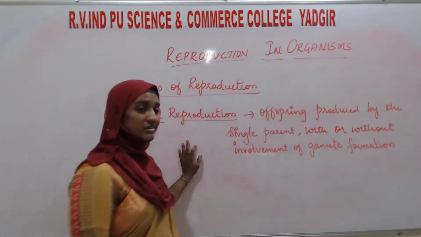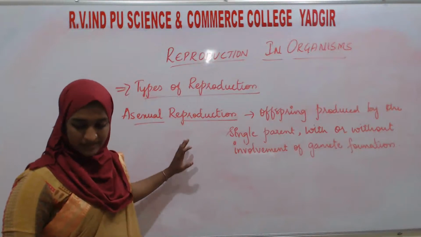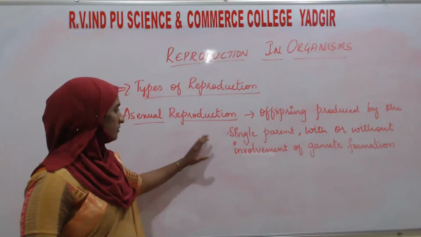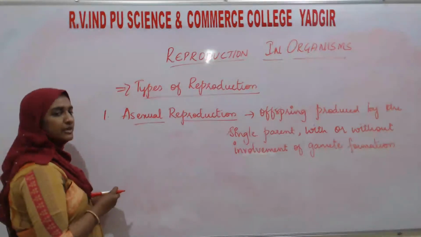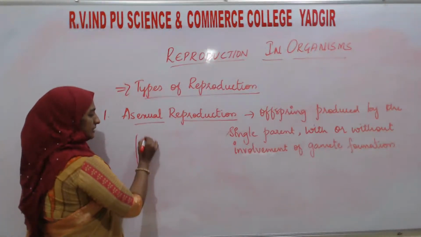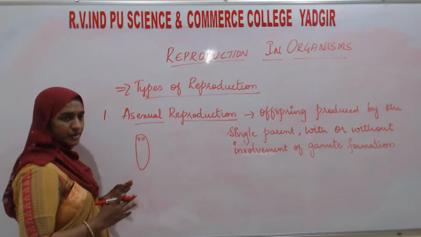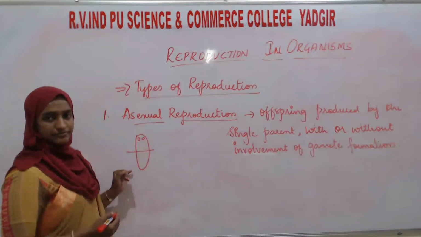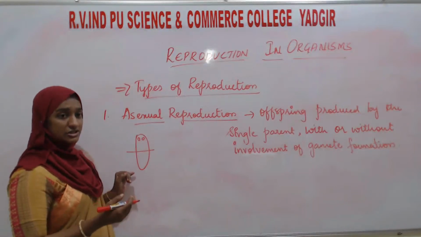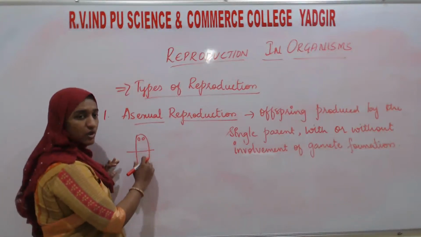This reproduction is known as asexual reproduction. One example I will tell you here: Planaria. This is the planaria. It will divide by fragmentation, regeneration. Fragmentation means their body is going to divide into equal parts.